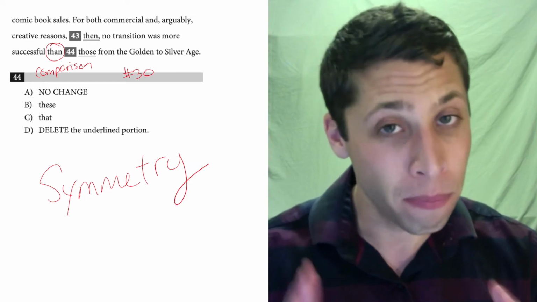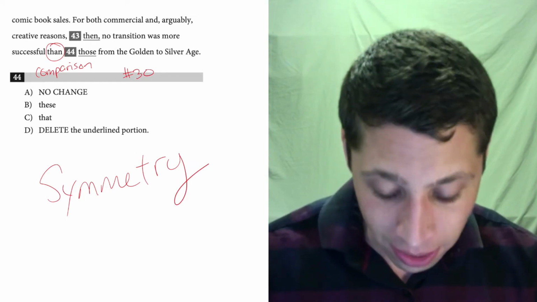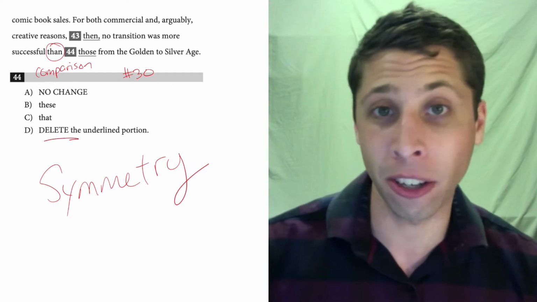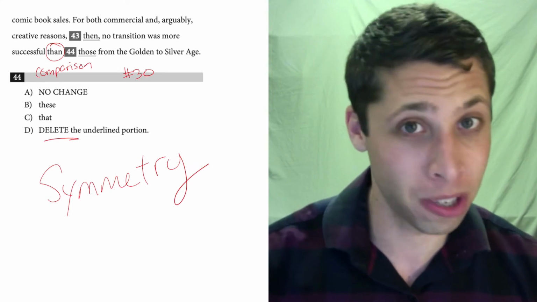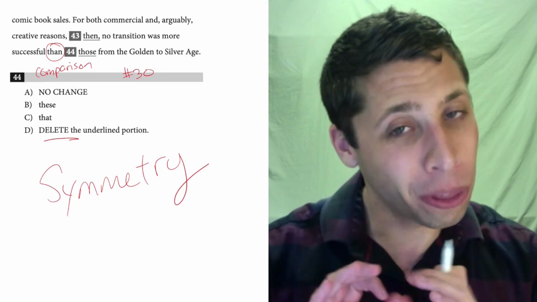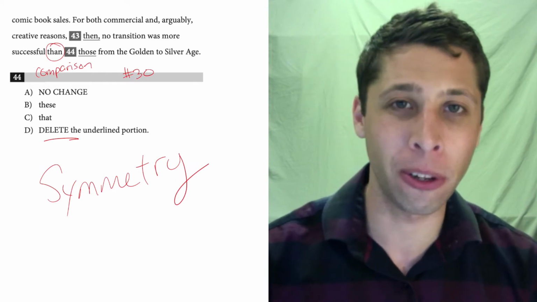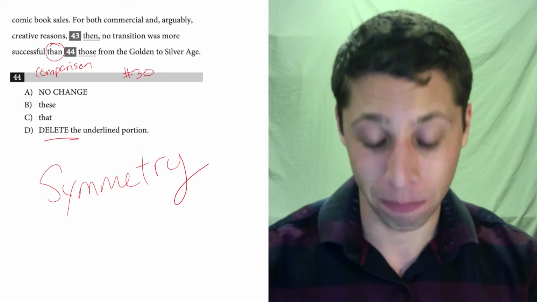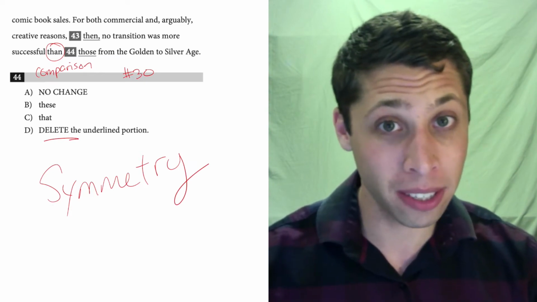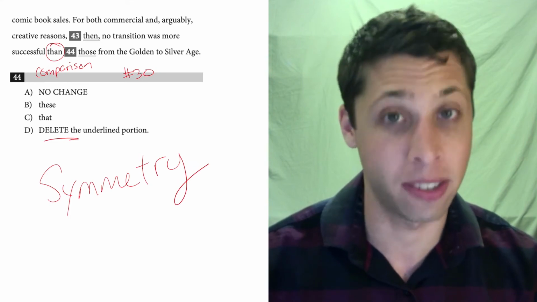We need to make sure we're looking at the rule here. We cannot just go by instinct. Our instinct might tell us to delete the underlined portion because it's shorter, and we know that the SAT prefers shorter choices. But with the rules, sometimes we need to override that. So we need to be really careful that the rule takes precedence here. We need to follow the rule. So let's understand the rule. Basically, we need to make sure the comparison is symmetrical across this "than."